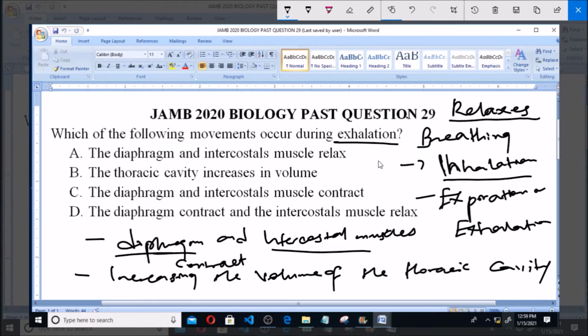So during exhalation, the diaphragm and intercostal muscles relax, but during inhalation they contract and thoracic cavity increases in volume. But during exhalation, thoracic cavity decreases in volume due to the action of the diaphragm and intercostal muscles as they relax. So the answer to the question is option A. The diaphragm and intercostal muscle relax.